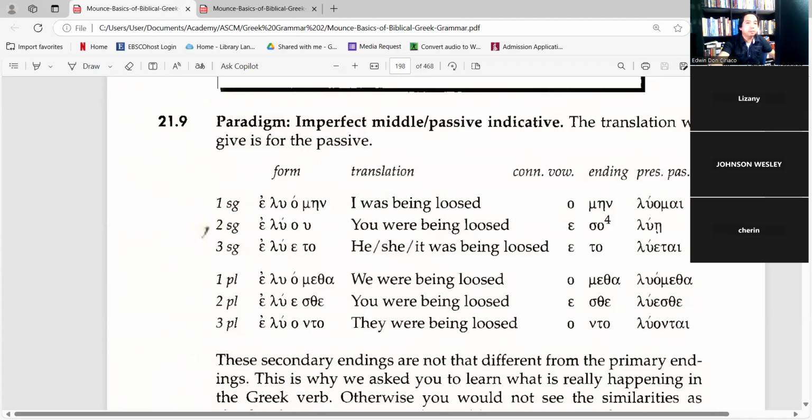But the third persons are related with the suffix "tay." So in the present passive, luetay and luontay, whereas for the imperfect, elueto and eluonto. So the use of the tau gives a clue to the passive plurals.